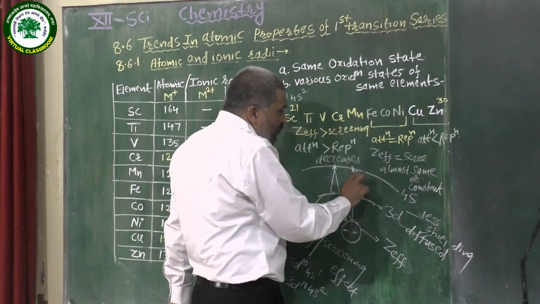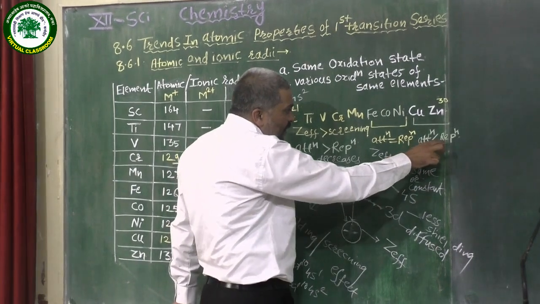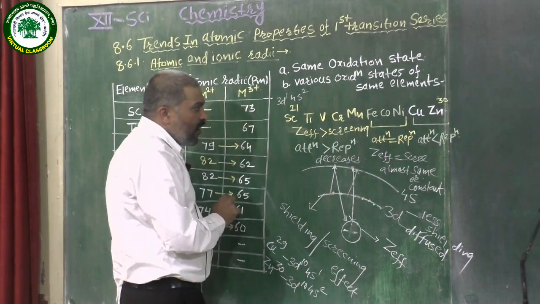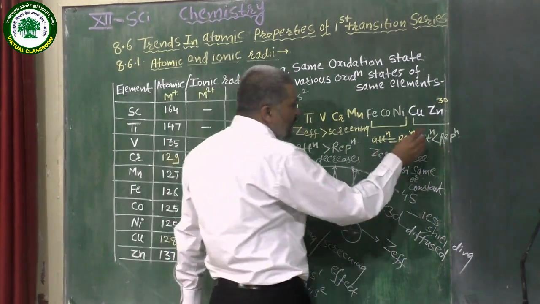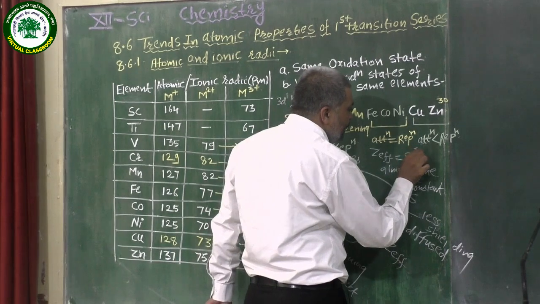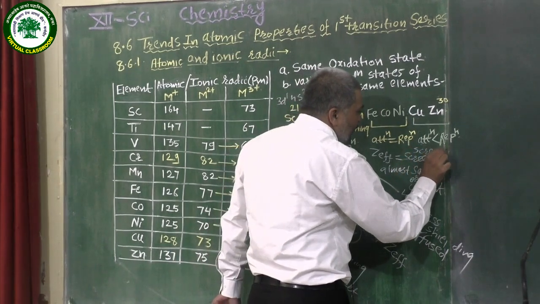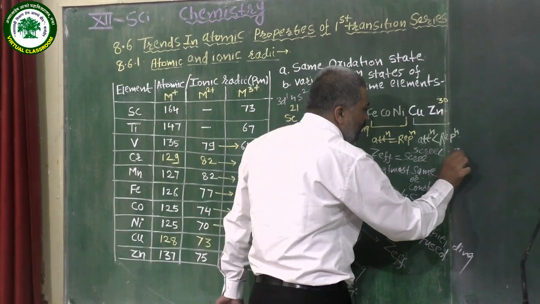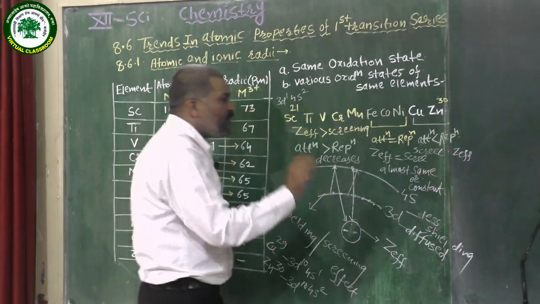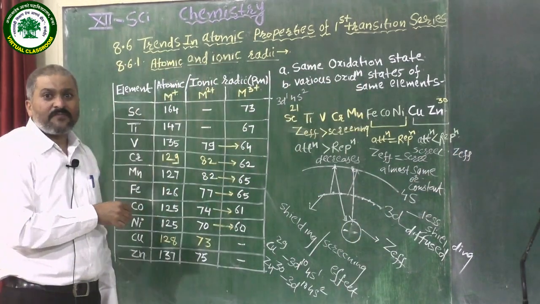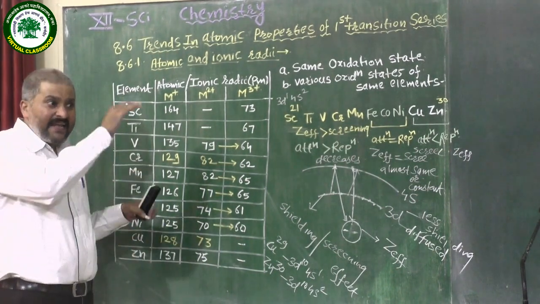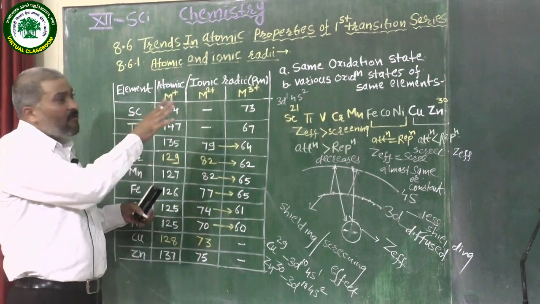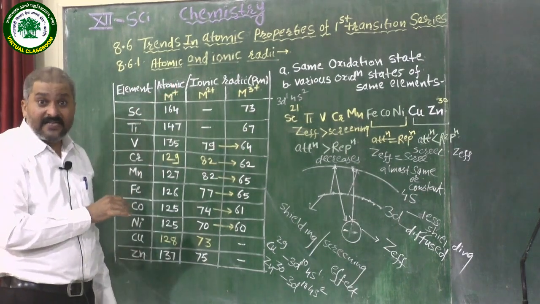Or in short, we can say that the attractions are less than the repulsions, or that the effective nuclear charge is less than the screening effect, or the effective nuclear charge is less. And because of that reason, in the last of the series we observe somewhat of an increase in atomic and ionic radii.